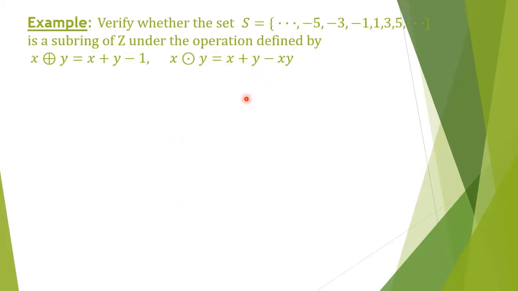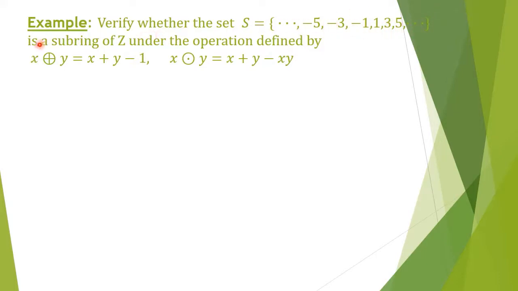So next, in this example, we shall verify whether the given set is a subring using the previous theorem. Verify whether the set S is equal to the set of all odd integers. When you consider this, you are having minus 1, minus 3, minus 5, etc., and 1, 3, 5, etc. That is plus or minus 1, plus or minus 3, plus or minus 5, etc. That is the set of all odd integers.